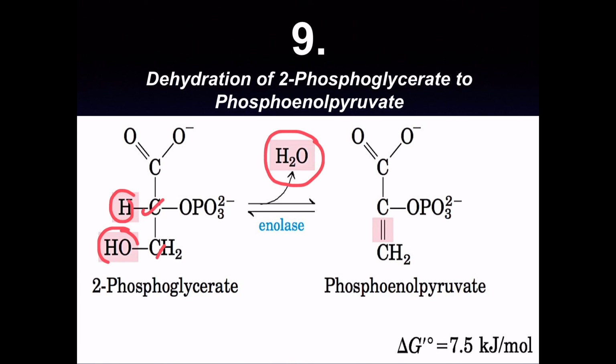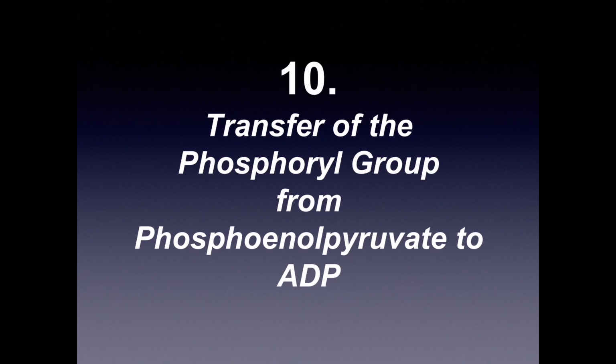So from 2-phosphoglycerate, we have got this molecule, phosphoenol pyruvate. A double bond is introduced over here. So from two molecules of 2-phosphoglycerate, we got two molecules of phosphoenol pyruvate. Now this is a reversible step in glycolysis. Let us go to the next one.